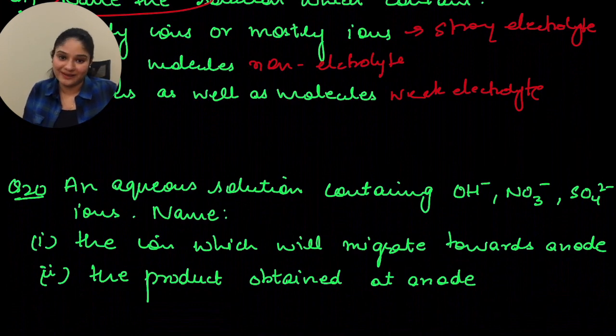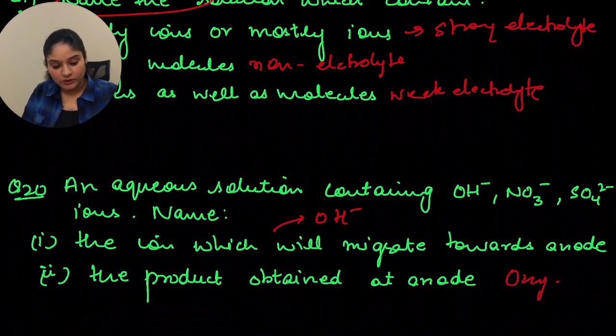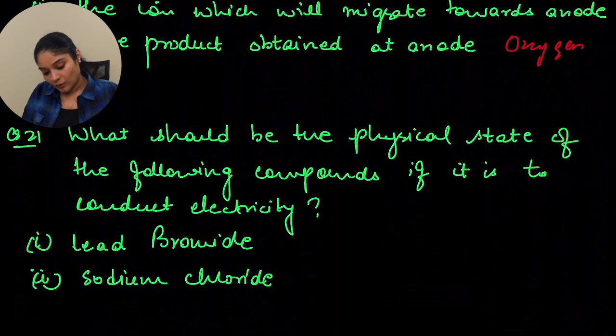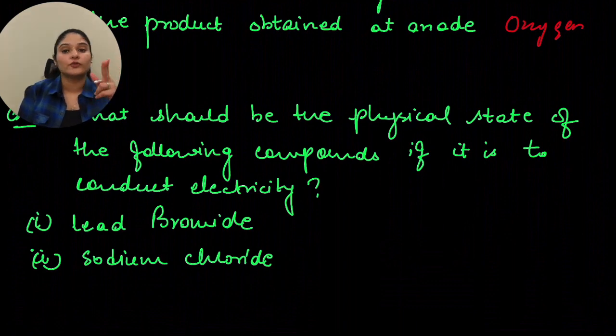So what will migrate towards anode? You'll have OH negative ions migrating towards anode. The product obtained at anode would be oxygen. Okay. Now next is, what should be the physical state of the following compounds if it is to conduct electricity? So if it is lead bromide, you can have it molten or fused. Then the second is sodium chloride. So either it could be molten or fused or the aqueous solution of sodium chloride.